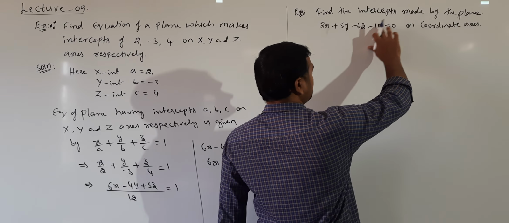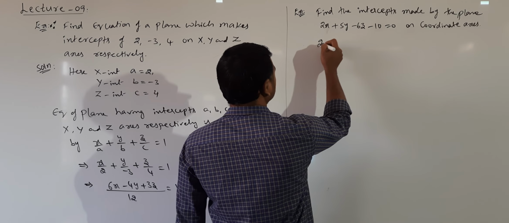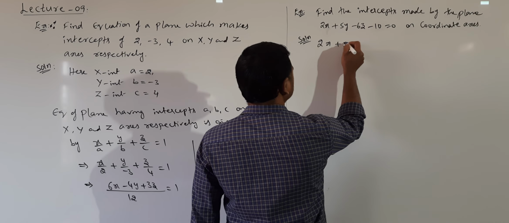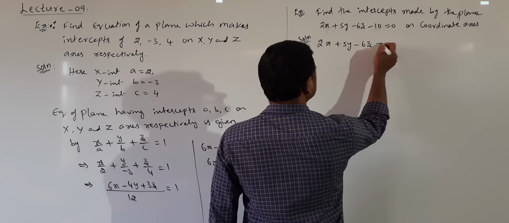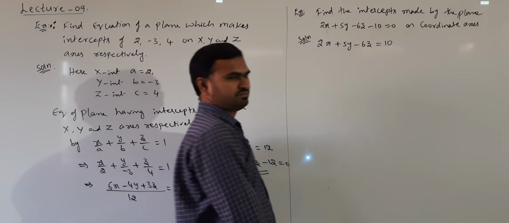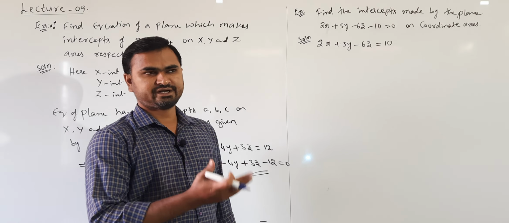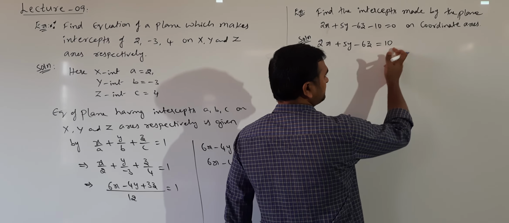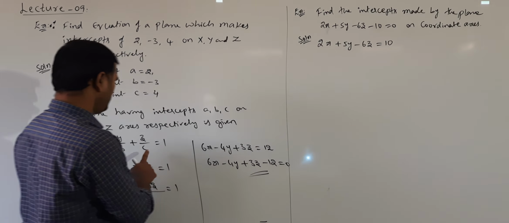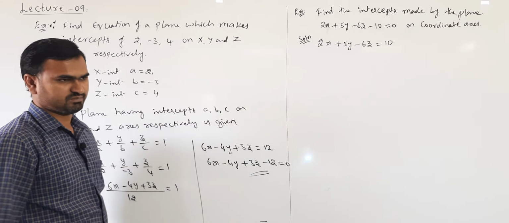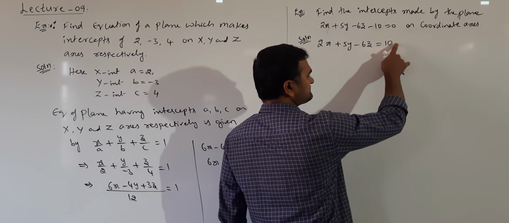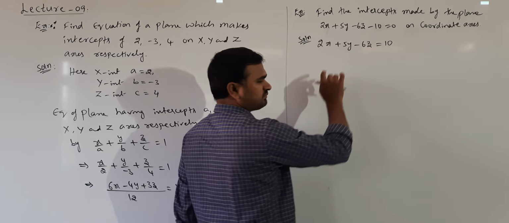First take the constant to right hand side. 2x plus 5y minus 6z is equal to 10. Now we have to make this right hand side as 1, because in intercept form the right hand side is 1. So to make it 1, whatever the constant we have in the right hand side, we have to divide it on both sides.